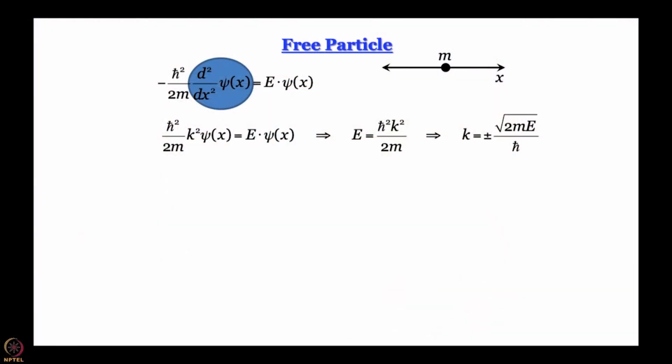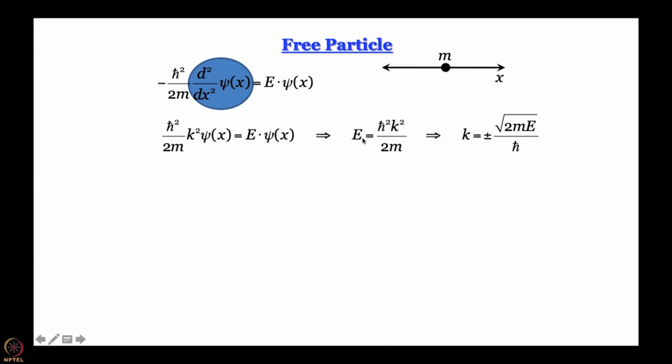We get, remember, right hand side eigenvalue is E. So, when we take this k square psi of x multiplied by h cross square by 2m, we get E psi x.